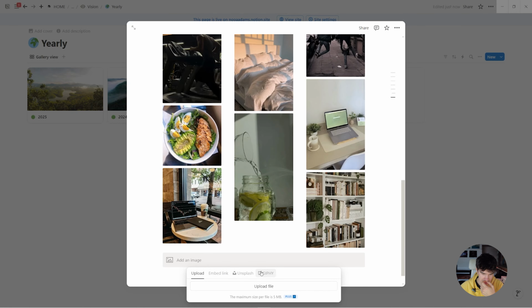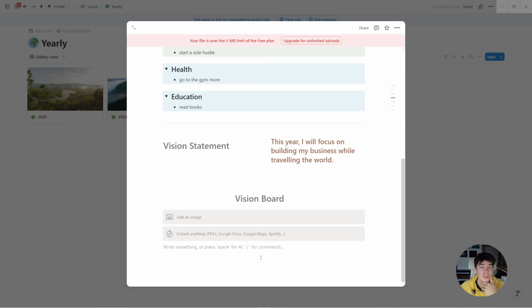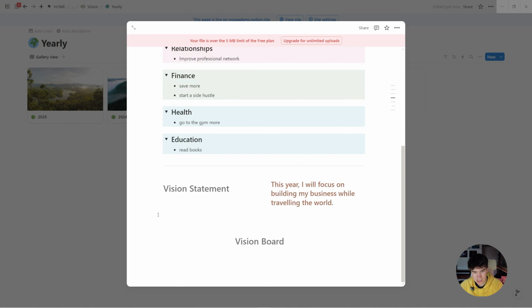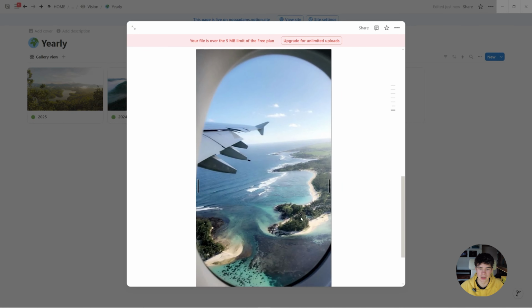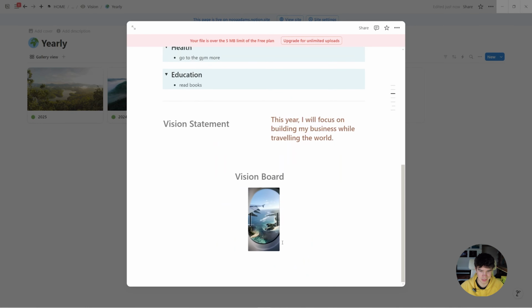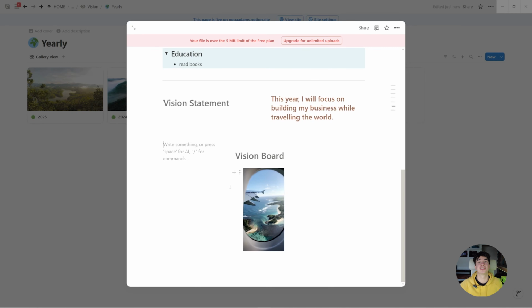And then, all right, for some reason that's not uploading. It might be my internet connection. All right, it says up here your file is over the 5 MB limit of the free plan. So we're just gonna have to live with it. I'll upload this for now. There we go. That will serve us for now as our vision board. You already saw my actual vision board.